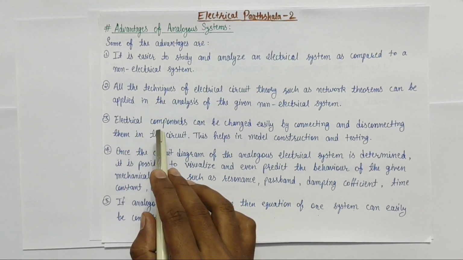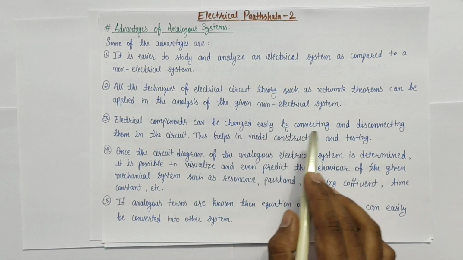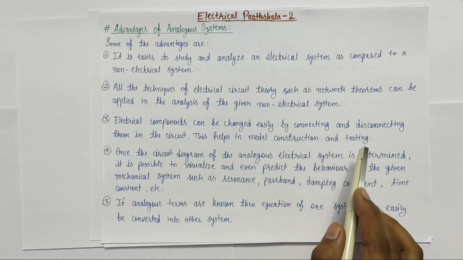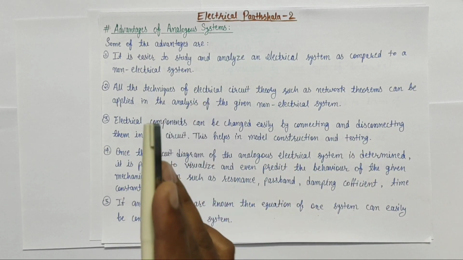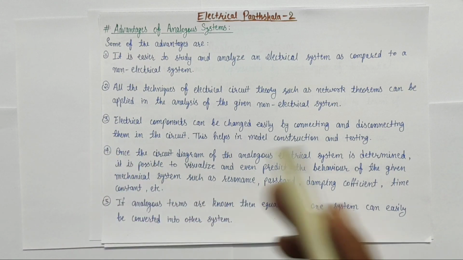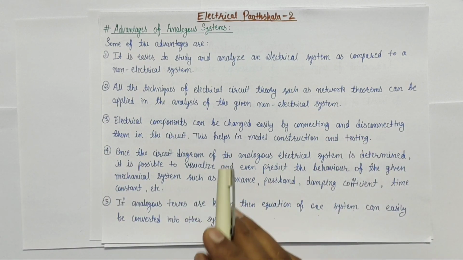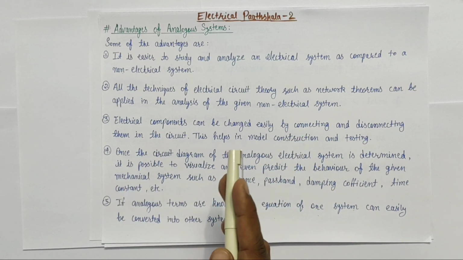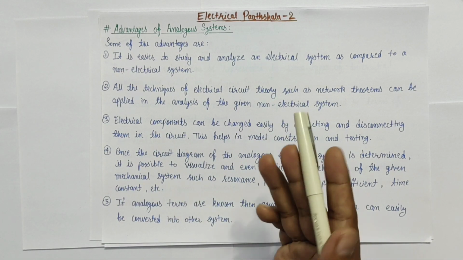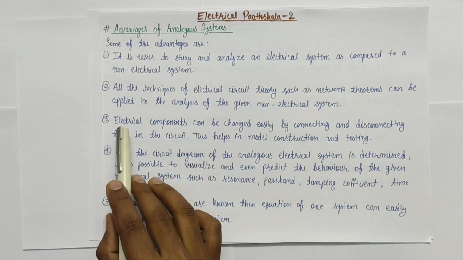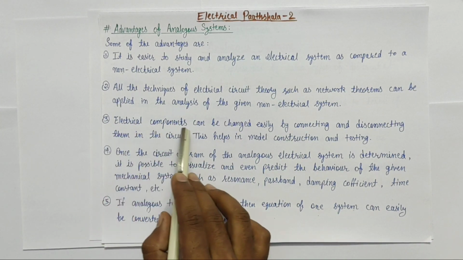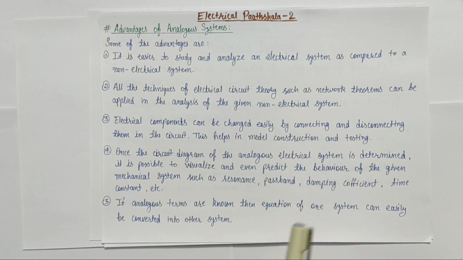The third advantage is that electrical components can be changed easily by connecting and disconnecting them in the circuit. This helps in model construction and testing. It is easier to change the components of an electrical system as compared to changing the components of a given mechanical system. So if there is a need to study and analyze a given mechanical system by changing some of its components, this can be done by changing the components of its analogous electrical network, because we know that electrical components can be changed easily by simply connecting and disconnecting them in the circuit.